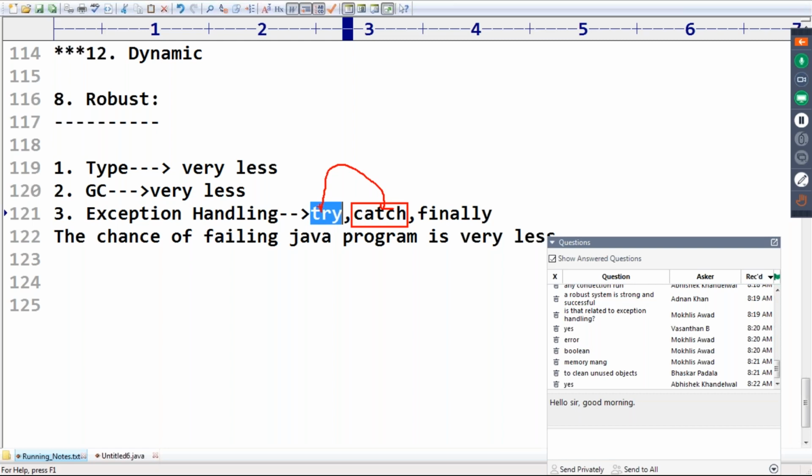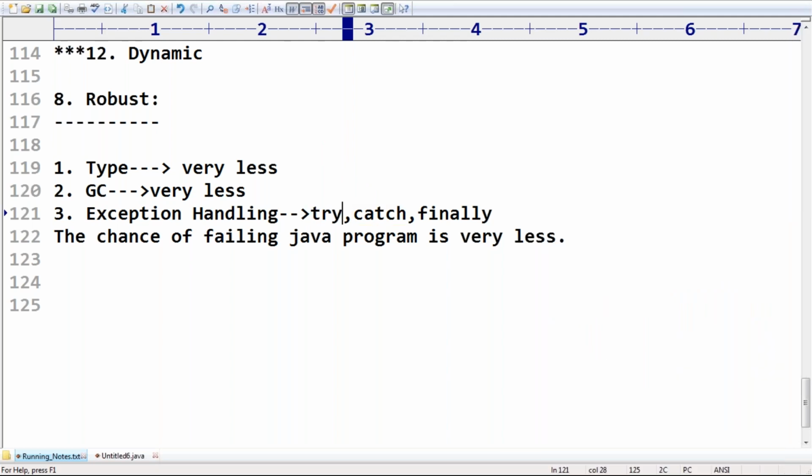Suppose I want to read data from a remote file. If that file is not available, don't worry. Use a local file and continue the rest of the program normally. Of course, I will discuss this in exception handling. Because of this exception handling, the chance of failing a Java program at runtime is very less.